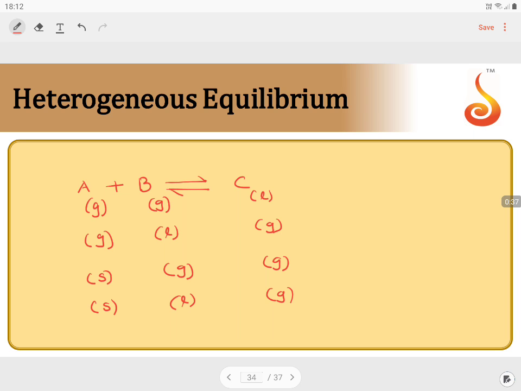If I take any of this, you can see in any of these at least one differs from the physical state of the remaining, at least one or every one.